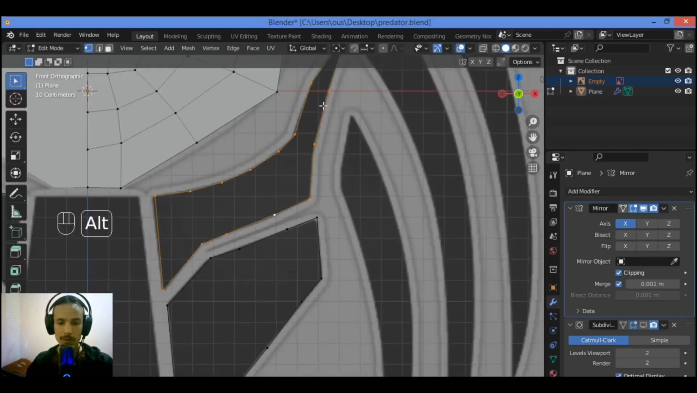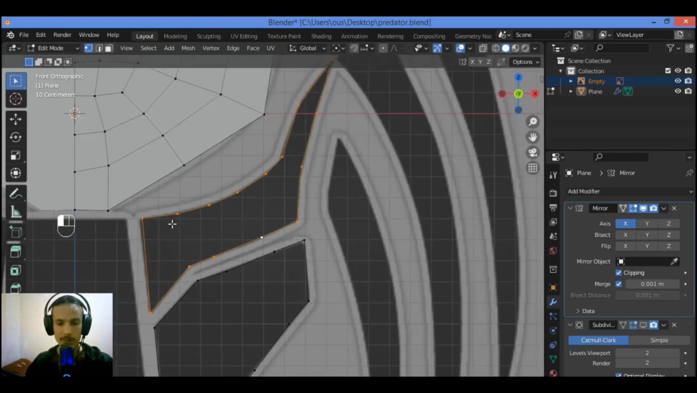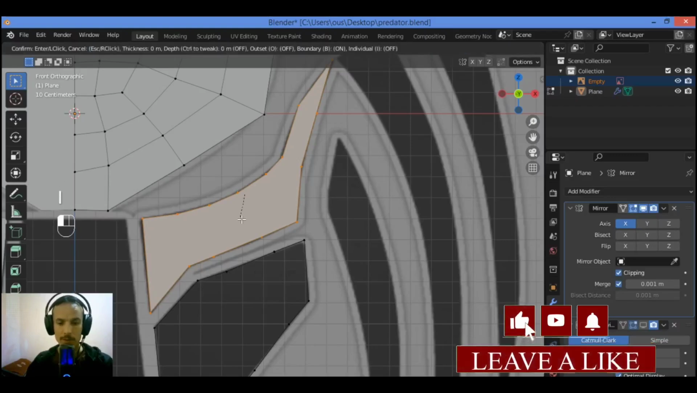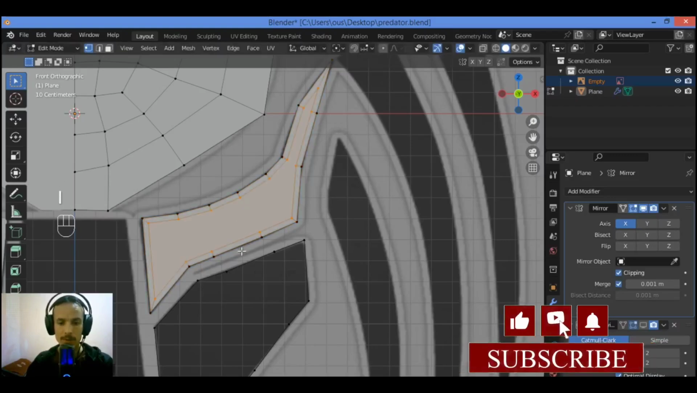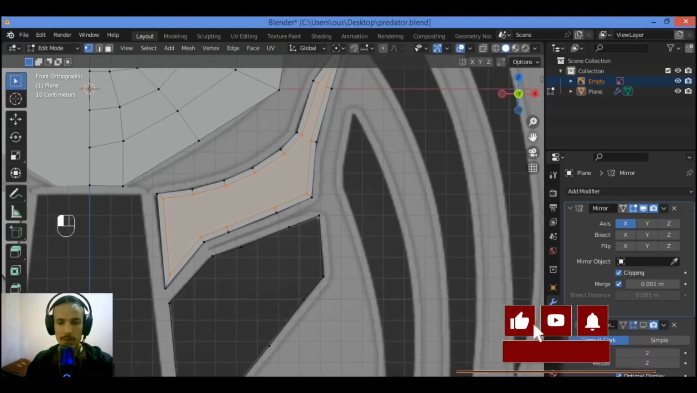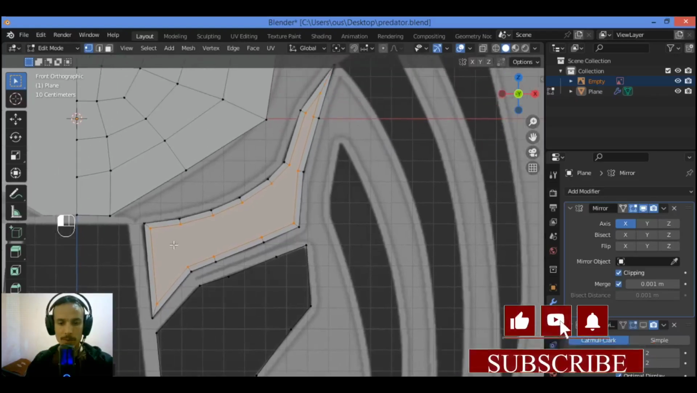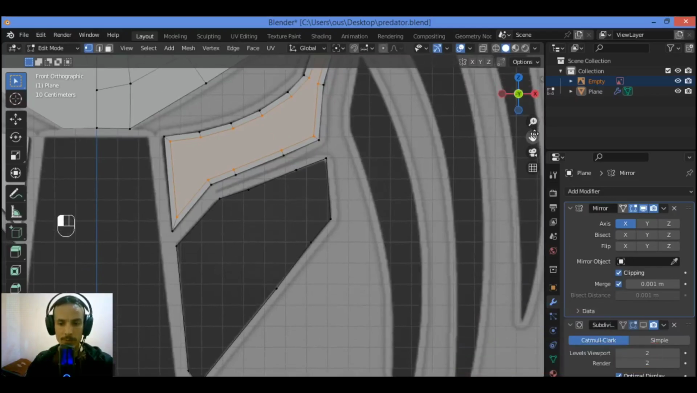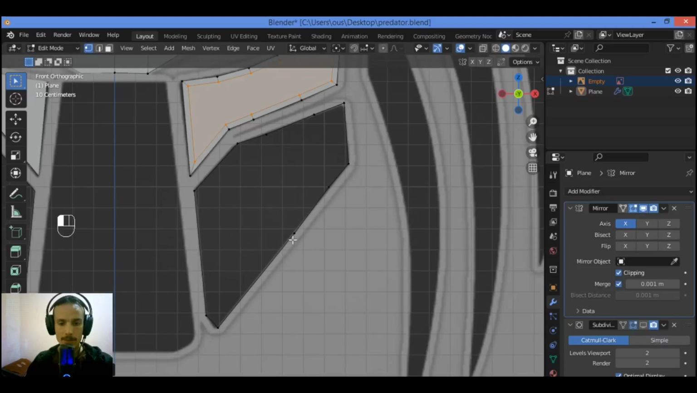Hold on Alt and click on this loop over here. It's gonna be selecting all those vertices of the loop. Then I'm gonna be hitting F to fill it up. Then let's hit I to insert it just like this. In order to avoid topology issues and shading issues, we will get rid of this section later on. So let's move on in order to create this topology for this section.